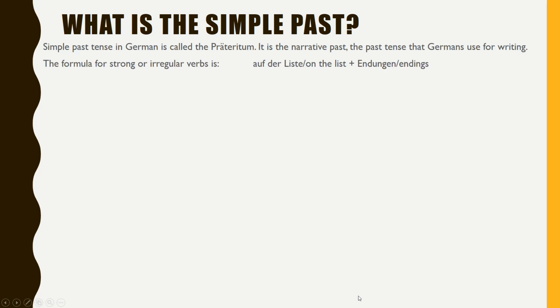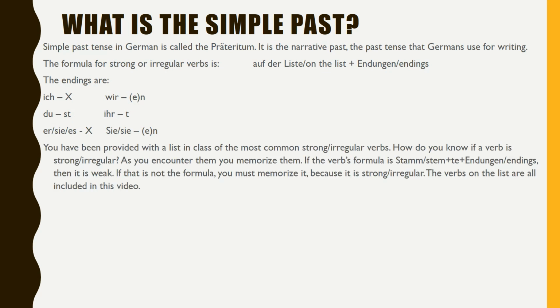The formula for strong or irregular verbs is auf der Liste, on the list, plus Endungen, endings. The endings are nothing, st, nothing, en, t, en. You will learn more in this video about those e's in parentheses and when to use them. You have been provided with a list in class of the most common strong or irregular verbs.